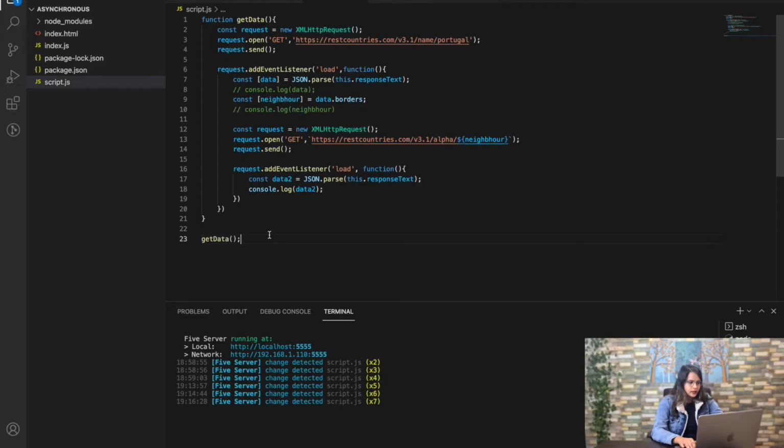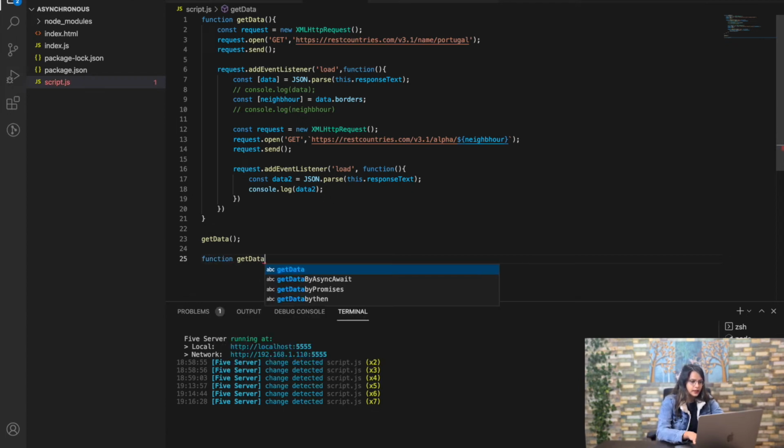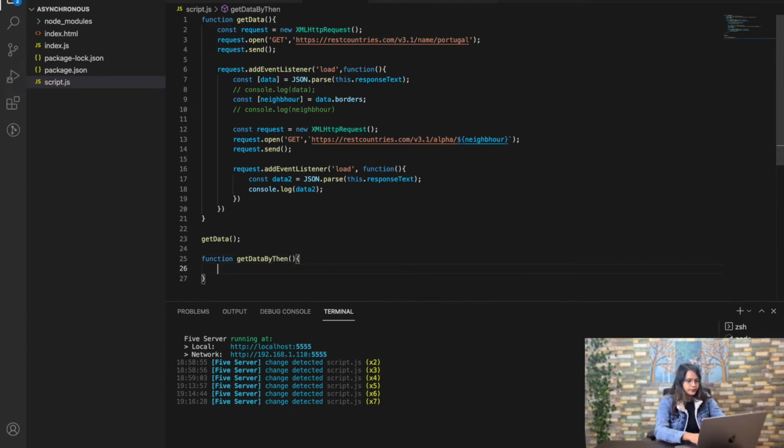Let's see. Function, let me write the name as getDataByThen. Simple. Now let me put the fetch with the first URL. This is by default getting it. So first I'm getting the data.